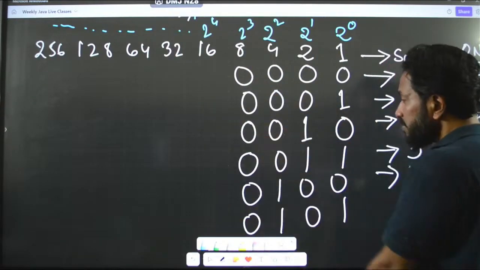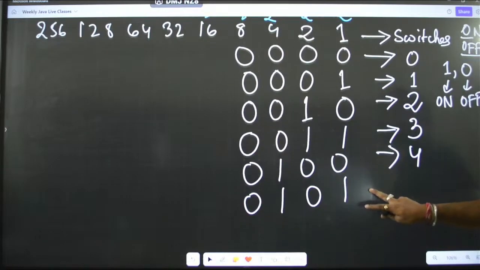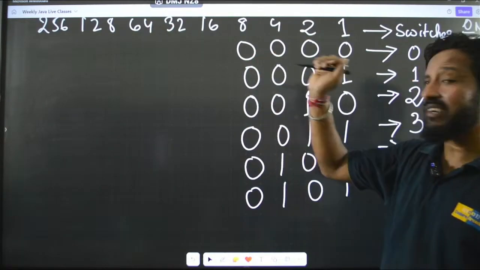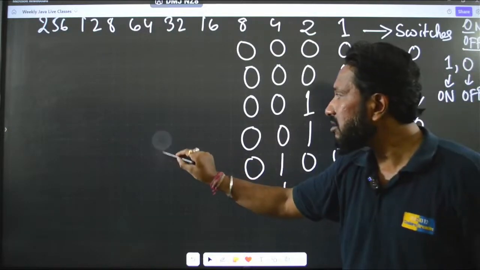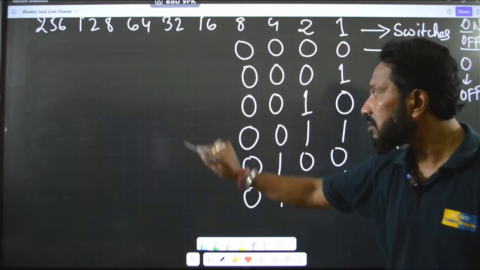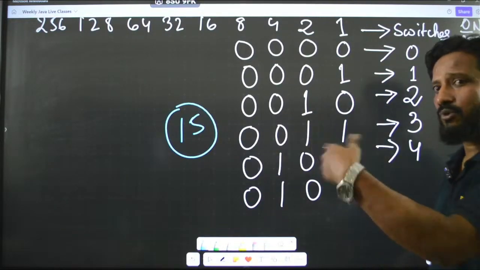Clear? And now, as I had already told you, can you guys tell me how do you represent the number 15? In order to represent 15, you have to do the calculation.